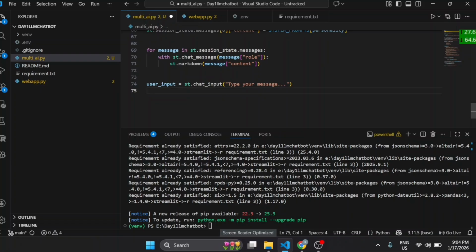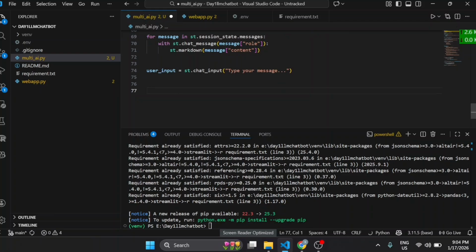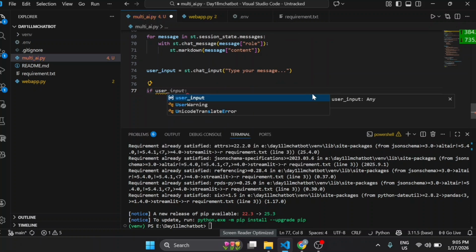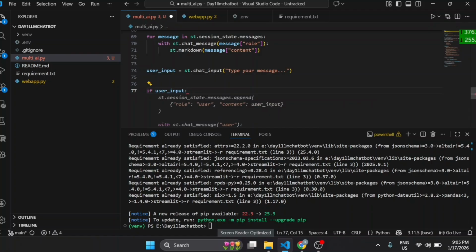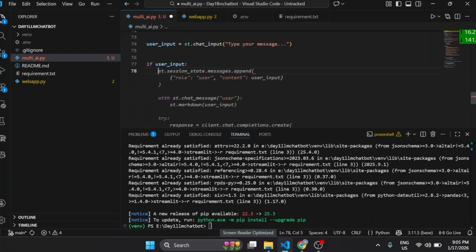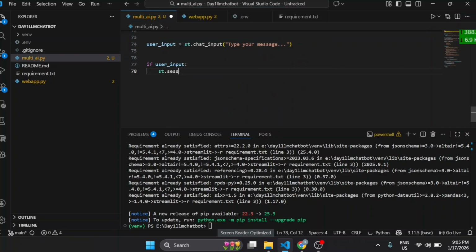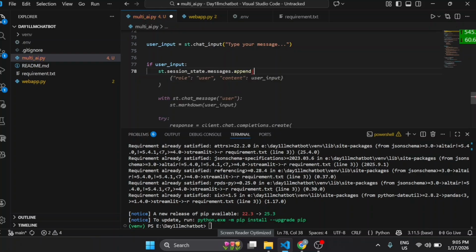So now user input is also done. Now we will handle the user message. And how are we going to handle the user message? For it, we will use if user_input. Then we'll write the code st.session_state.messages.append.